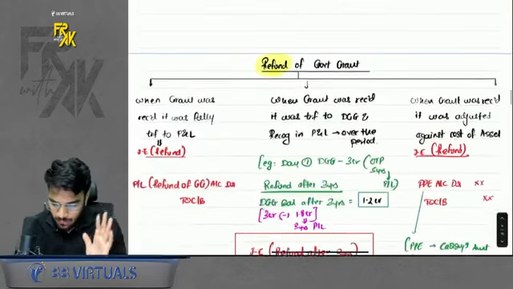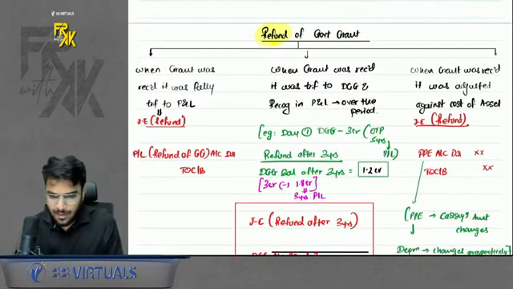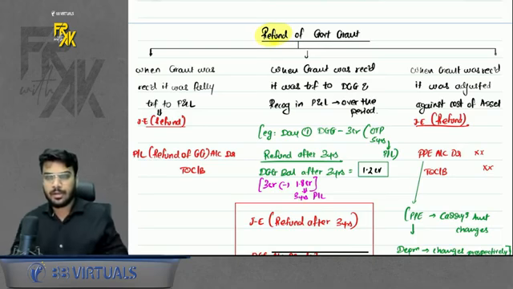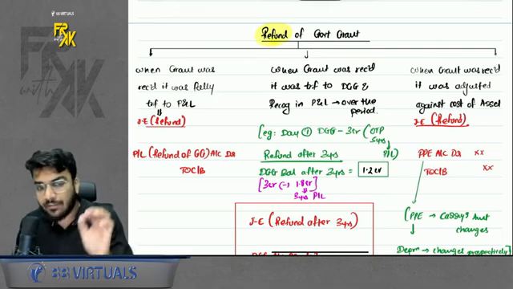Okay, so this was the accounting of government grant. Next point, the refund of government grant. Whenever the grant becomes refundable, how to account for it? So the accounting of the refund depends on how you treated the grant when you received it.